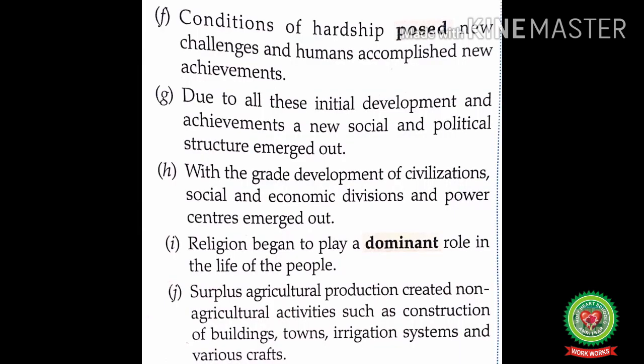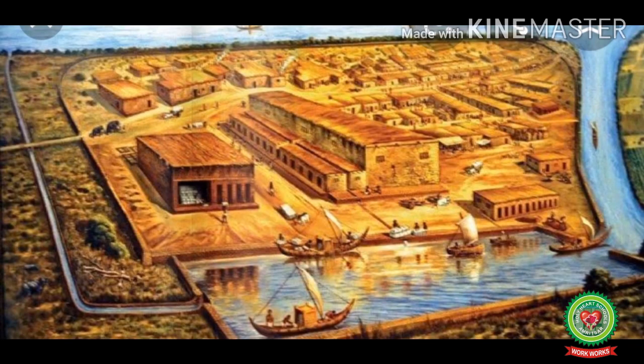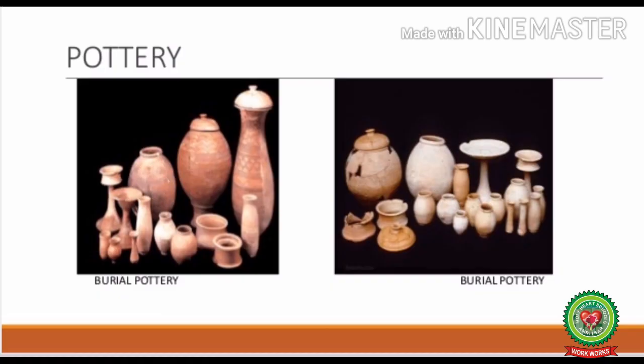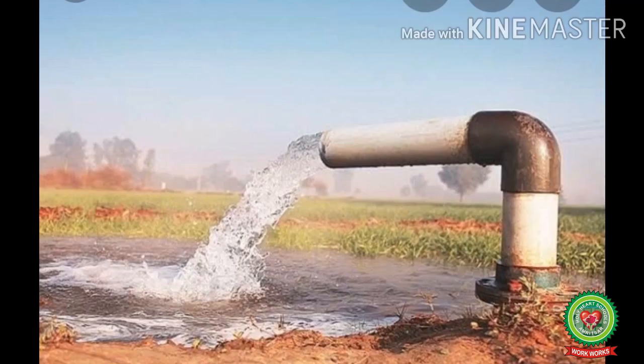The last point is, surplus agricultural production created non-agricultural activities such as construction of buildings, towns, irrigation systems, and various crafts. So students, surplus production of food created non-agricultural activities. Non-agricultural activities means activities not related to agriculture, like construction of buildings, towns, various crafts, and irrigation systems. The river valley civilizations invested in irrigation structures in order to provide a stable water supply.